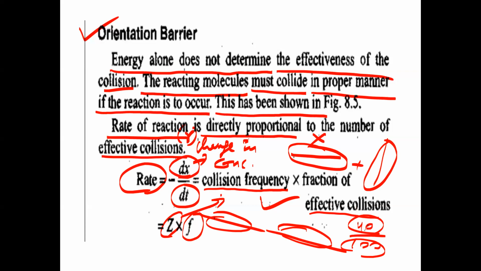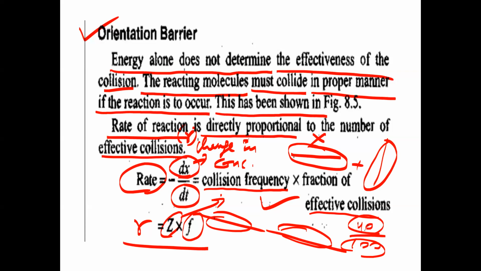Yes, both will be given: the collision frequency value and the fraction of effective collisions. Then you can find the rate of reaction. The rate of a given chemical reaction is R equal to Z into F, where Z is the collision frequency and F is the fraction of effective collisions.